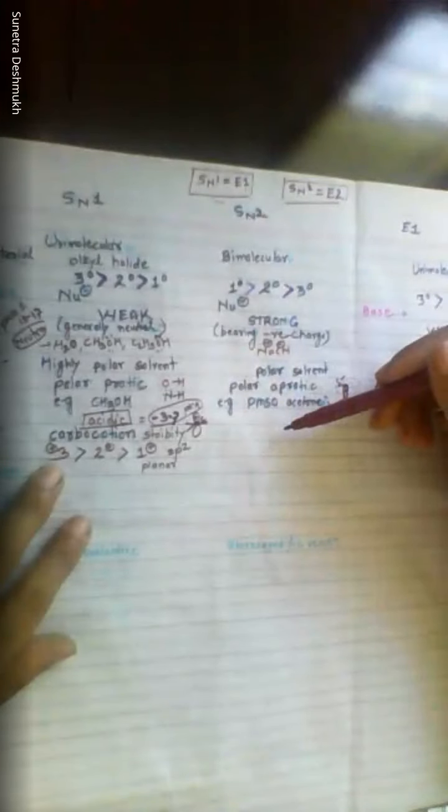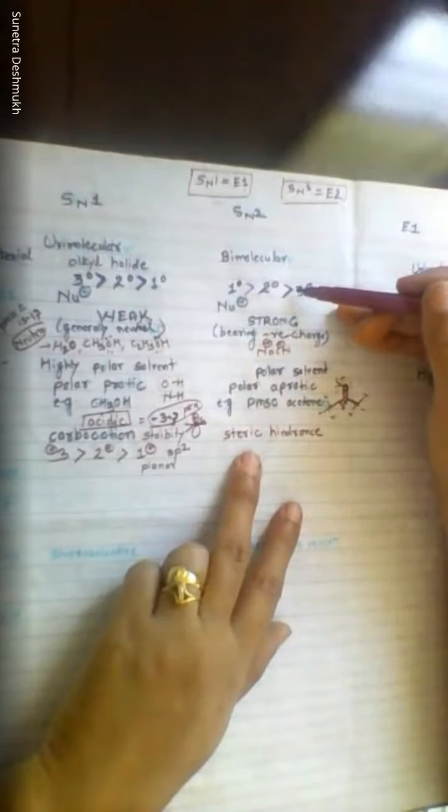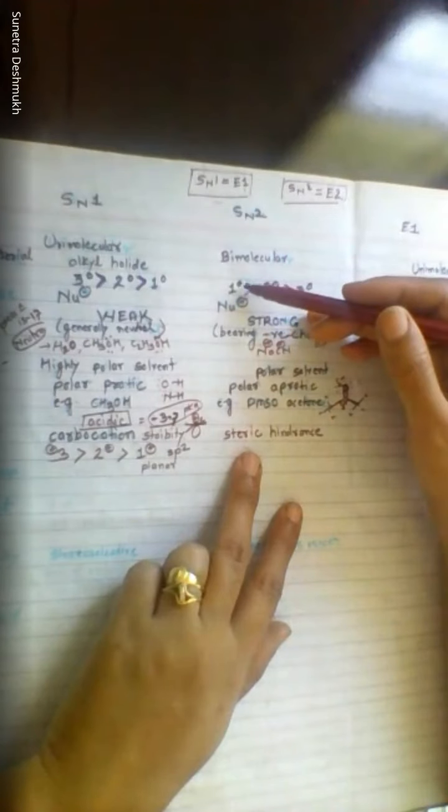So for this, we don't need to bother about carbocation stability and all these things. Here, as the nucleophile is attacking from the back side and the leaving group leaves, we have to think about the steric hindrance of the starting material. What starting materials should be there for the SN2 reaction?